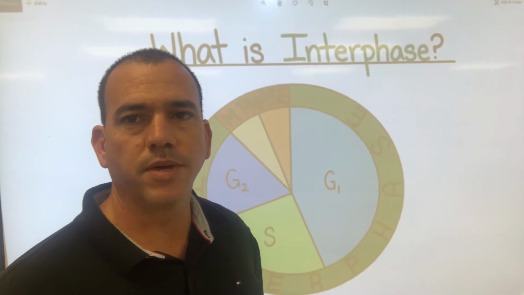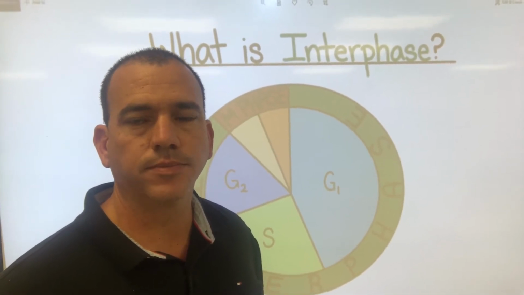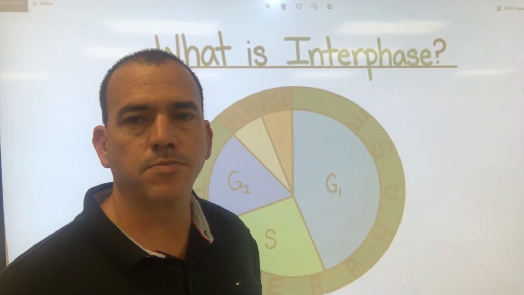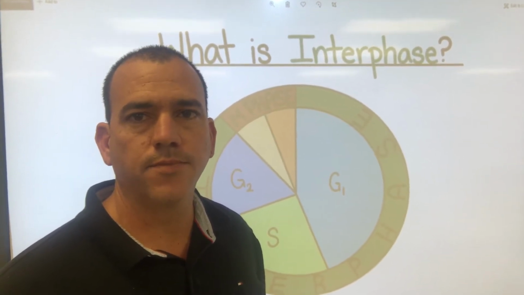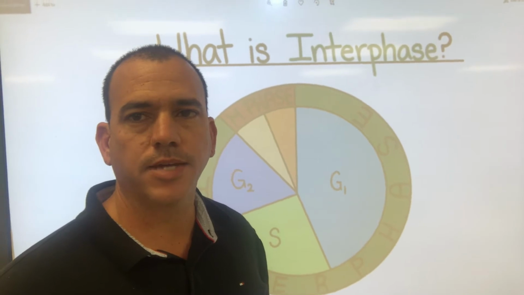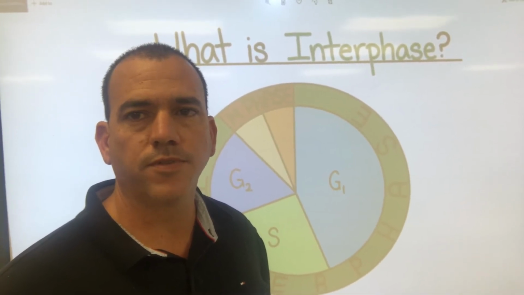Which would be prophase, metaphase, anaphase, telophase, which are the words below it. So M phase, mitosis phase, PMAT contains prophase, metaphase, anaphase, telophase.